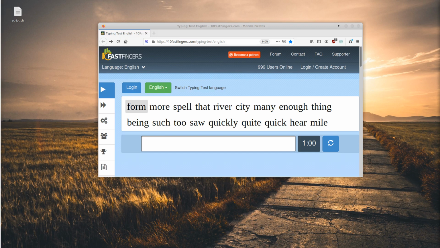Hey guys, so today I'm going to show you how to get 200 words per minute on a typing test every single time. This is a really fascinating trick that not many people know about. Now, there are other things that do play a role. For example, a good mouse, a good keyboard, a good table, a good seat. Make sure the seat is comfortable. Make sure your shoulders are relaxed in your seat. But this thing I'm going to show you how to do, it's going to really change the game.